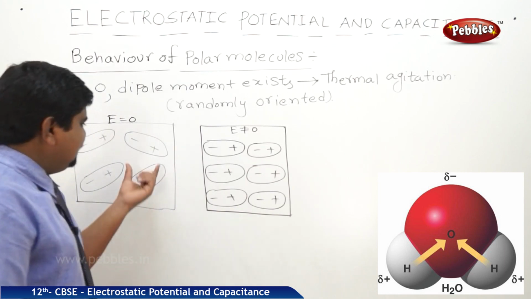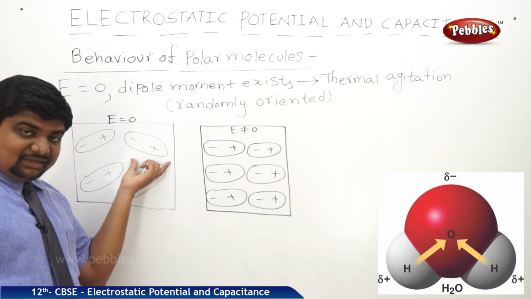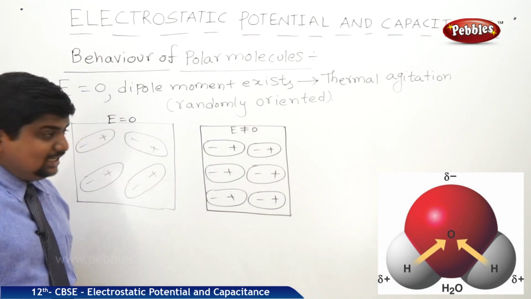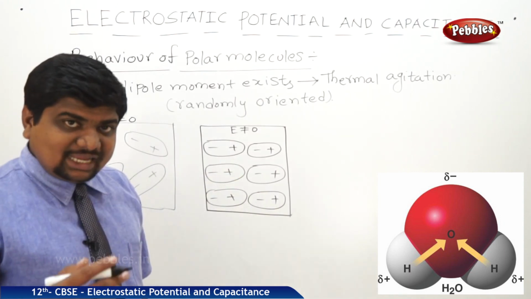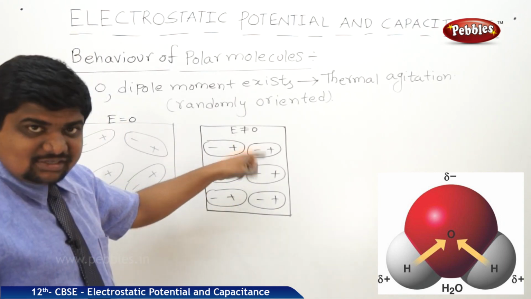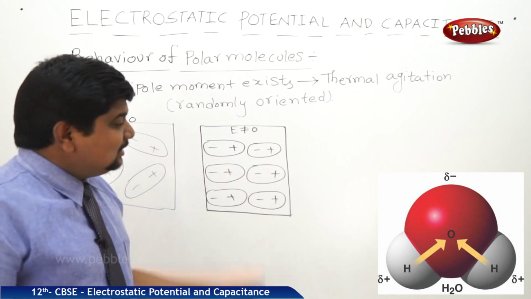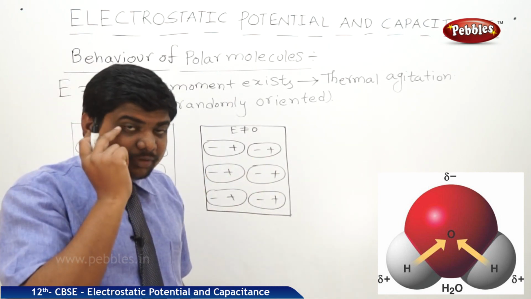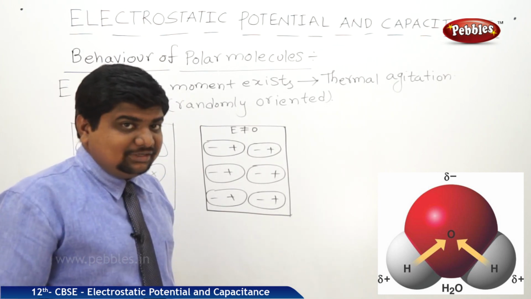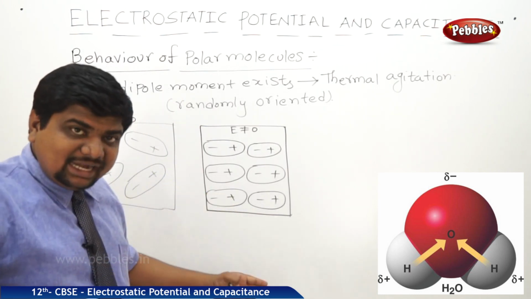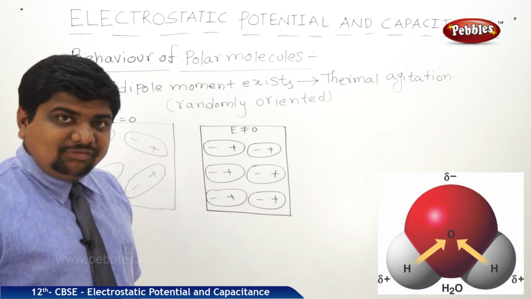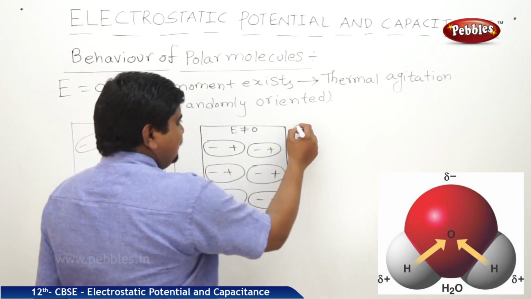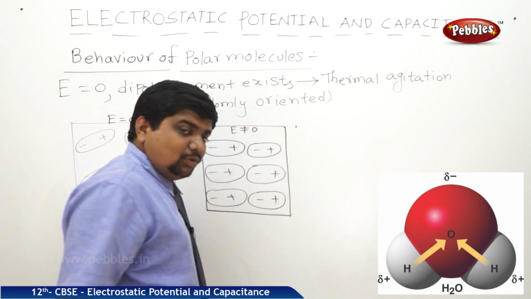That's why, in the random case, the dipole moment is very difficult to calculate. Here the dipole moment is calculated. All the charges are aligned in the same direction, that's why the dipole moment is additive. But in case of non-polar molecules, the dipole moment is not additive because the charges are separated after the application of the field. So this is the behavior of polar molecules.